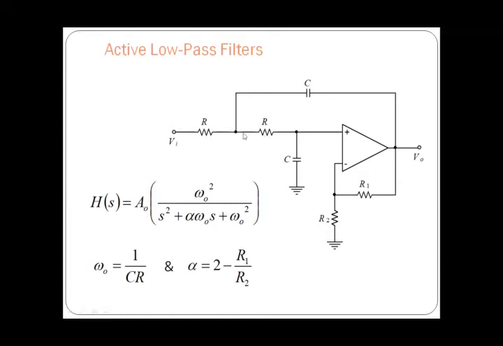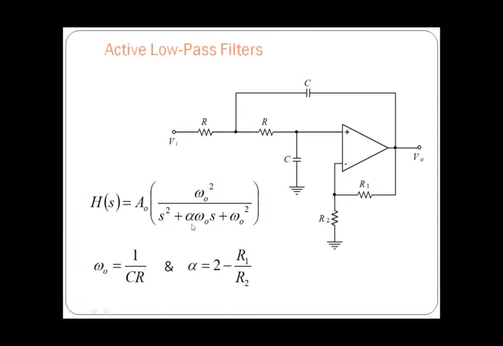We replace Ra and Rb with similar components, that is R and C. Then the transfer function, V naught by Vi, is given by A naught, the gain of the non-inverting amplifier, as the op-amp acts as a non-inverting amplifier, times omega naught square divided by S square plus alpha omega naught S plus omega naught square.